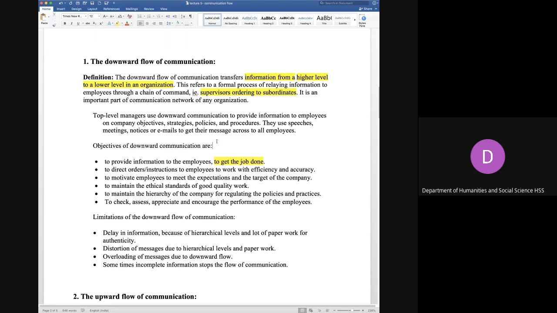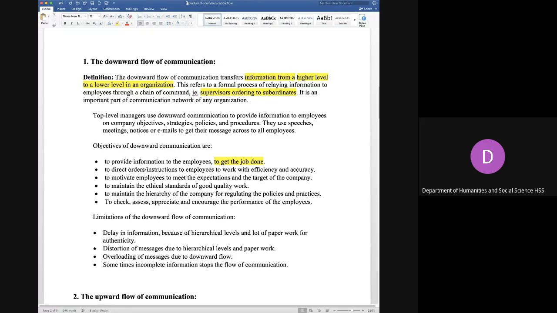So that is why it is necessary that the order should be coming from the top, because they have made the decisions, they have set a plan or a schedule for the growth of the company, and they have to share that plan and have to motivate employees to meet that target of the company. Okay, so this is why downward flow is necessary.